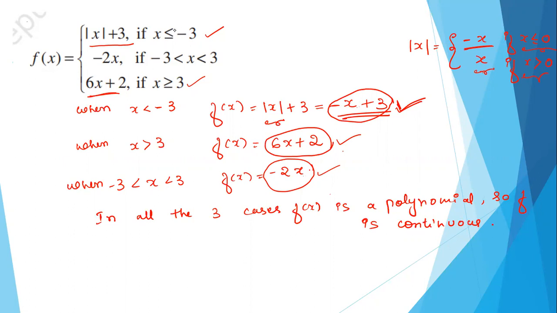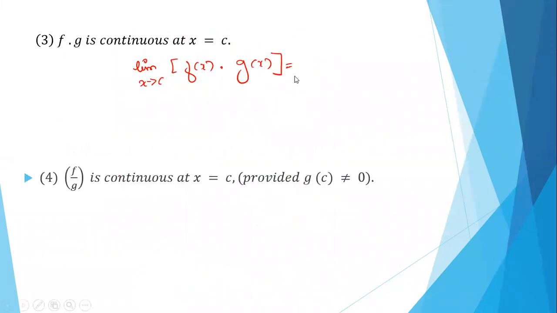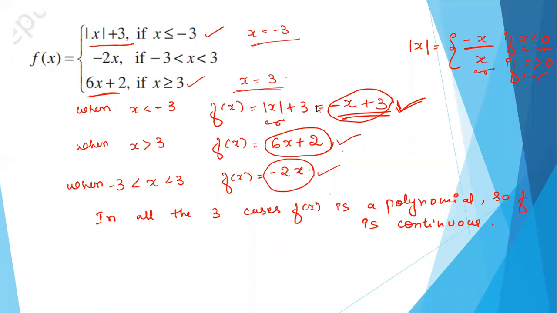But which two cases are remaining? We took x less than -3, we took x between -3 and 3, and x greater than 3. We proved for these three cases. Now two more are remaining. Which are they? When x is equal to -3 and when x is equal to 3. Here it's x less than or equal to, so we are left with x equal to 3 and x equal to -3. So these two are the cases.